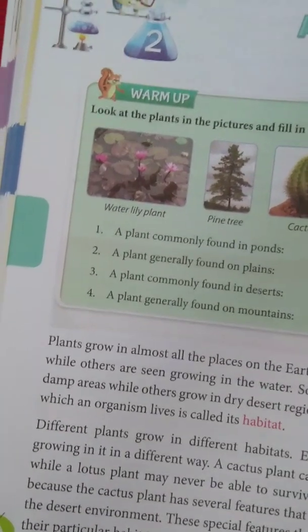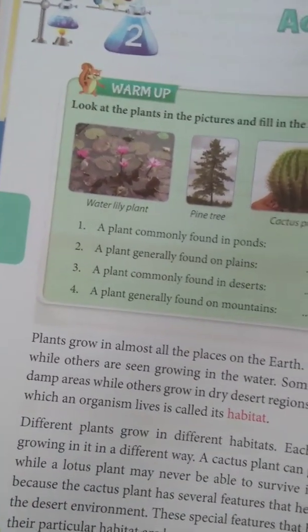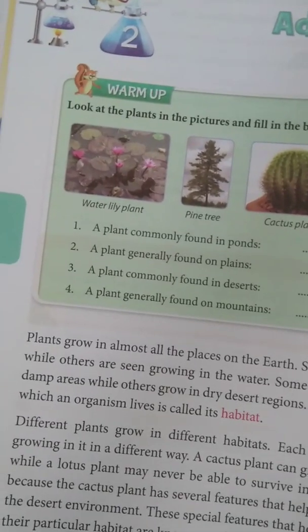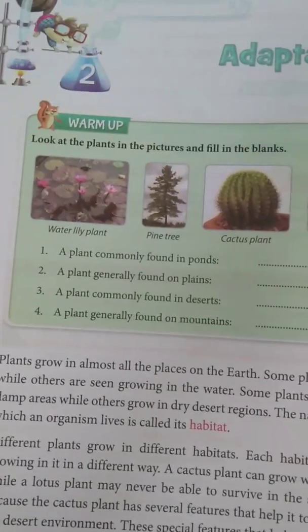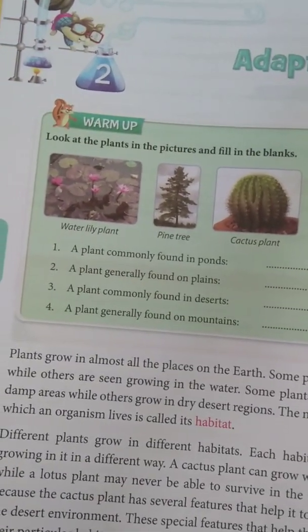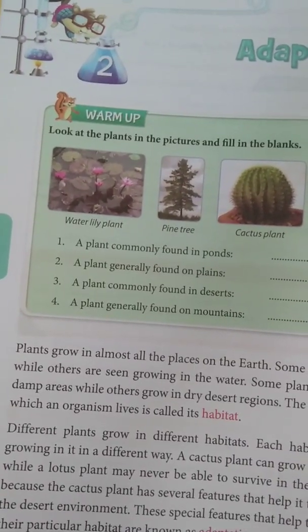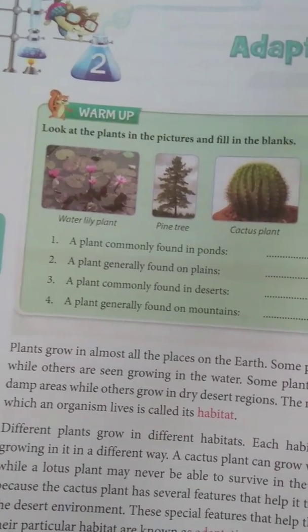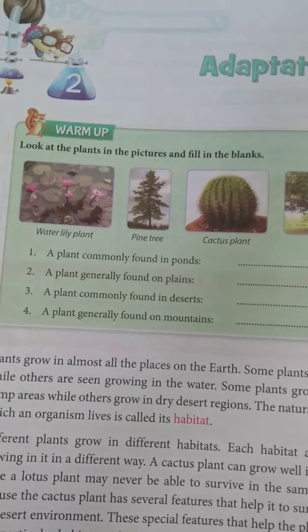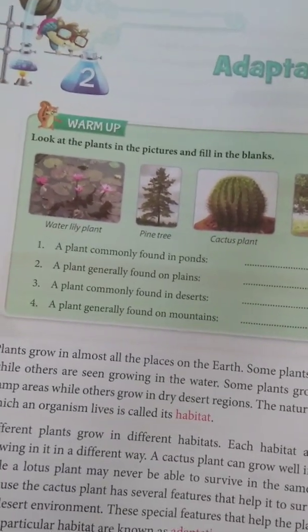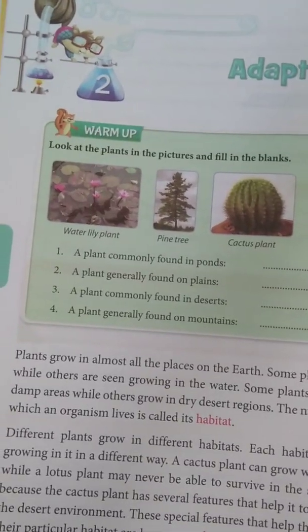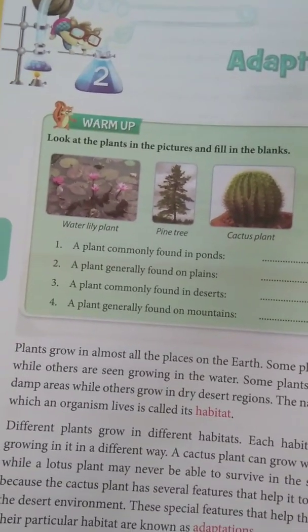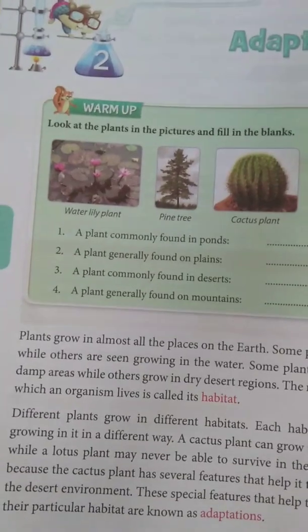For example, we discussed cactus. Cactus can grow well in the desert area, whereas lotus cannot grow in that same area. So the desert area is the habitat of the cactus. Cactus plant can easily survive in that kind of area. Why? Because it has some special features which help it to survive there. These special features which help a plant to grow well are known as adaptations.